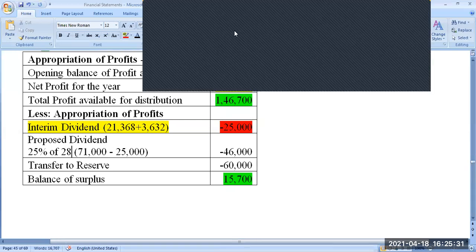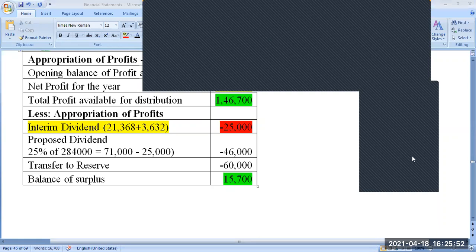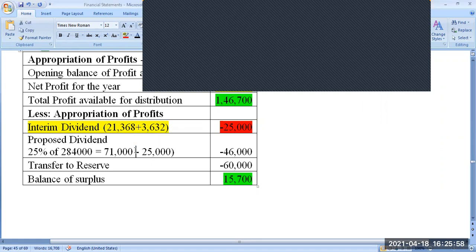Already we calculated the capital. 2,84,000 is the paid up capital. How much is 25% of it? Calculate it. 2,84,000 into 0.25 is equal to 71,000. 71,000 is the dividend to be paid.